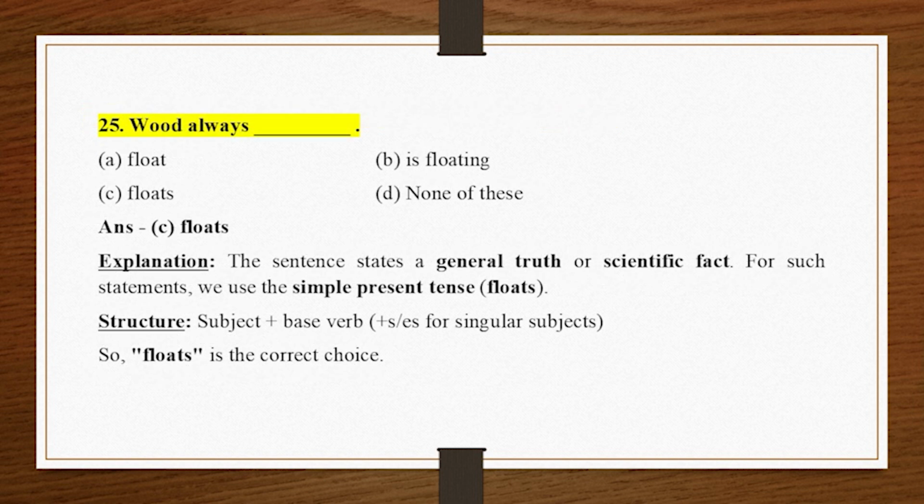25. Ice would always _. A. Float, B. Is floating. C. Floats, D. None of these. Answer C. Floats. Explanation. The sentence states a general truth or scientific fact.